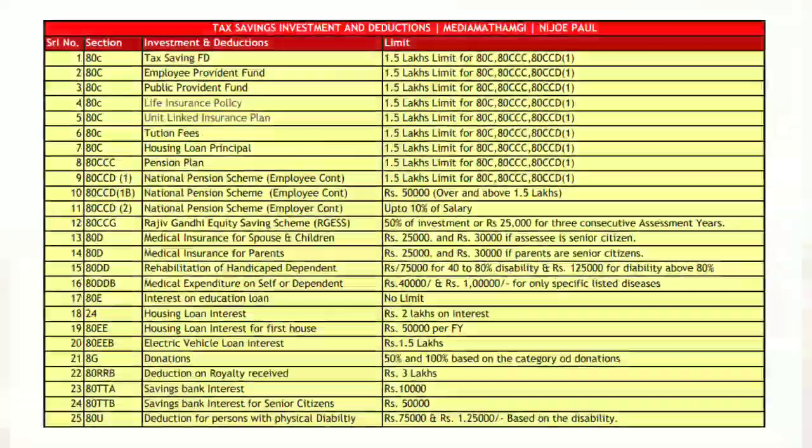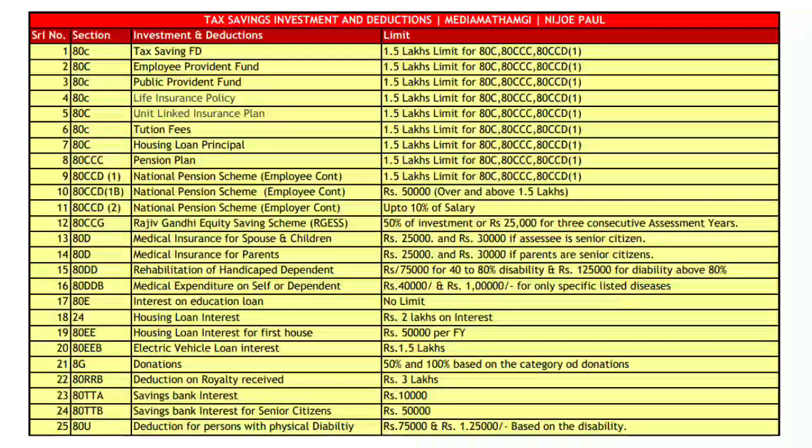Now, over and above that, you have other options like your medical insurance under Section 80D. You will be able to take medical insurance for yourself and your family, or even your parents. You can cover it, and you get an exemption for that. As of now, the limit is around 25,000 rupees, and for parents, if they are senior citizens, it is 30,000 rupees. Like that, there are many more expenditures you can claim for tax exemption.